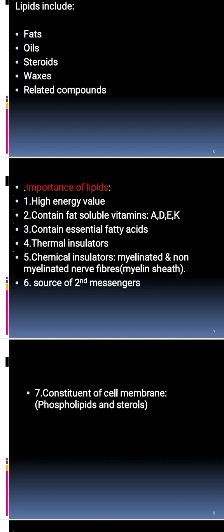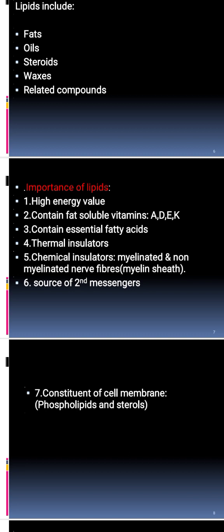This message will not enter the cell by the first messenger. No, the first messenger will stop, for example, at the cell membrane or in the cytoplasm. Then by the second messenger, this message will be carried to the nucleus.